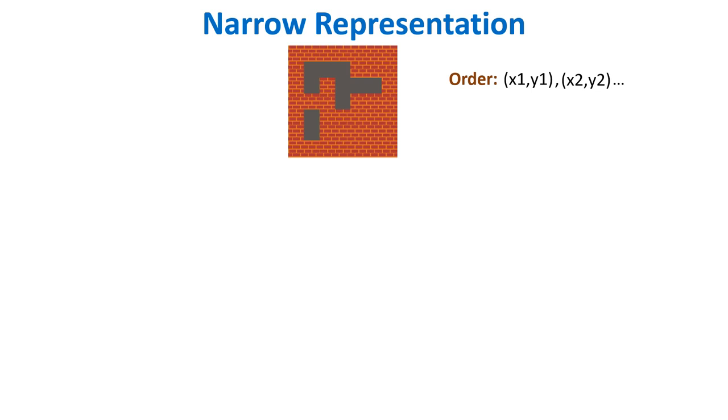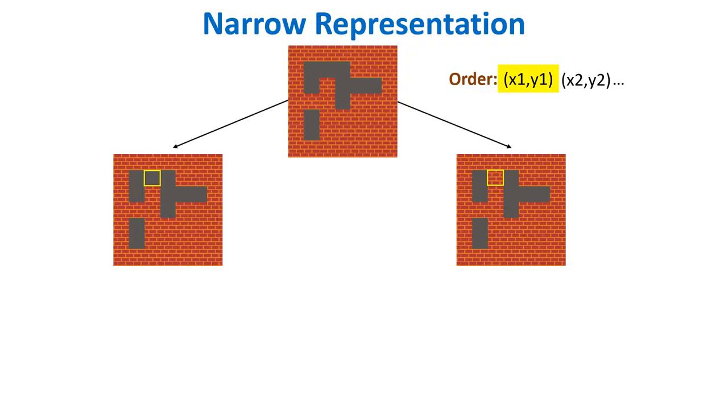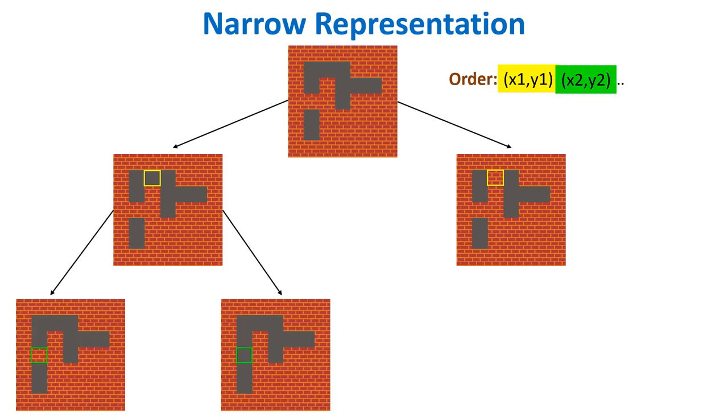The first one is narrow representation. In this approach, one specific tile can be modified at a time. Here, the tiles that the algorithm can modify are randomly ordered and the level can be modified in that specific order only. If this is a root node and the order of these tiles is x1, y1, x2, y2 and so on, then at depth 1, the algorithm can modify the tile at x1, y1 only. And at the next depth, it can modify the tile at x2, y2 and so on.